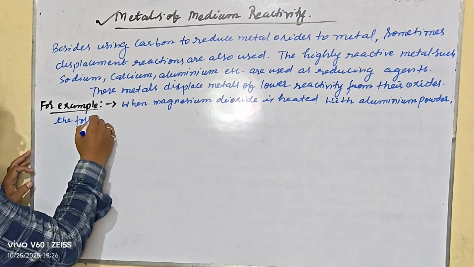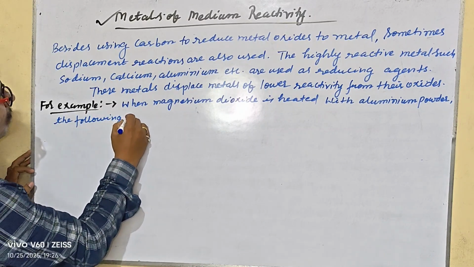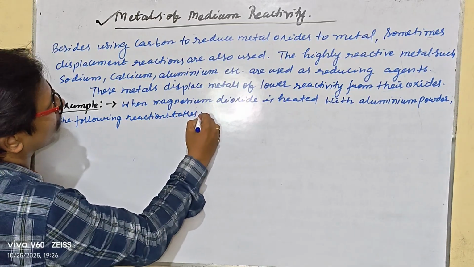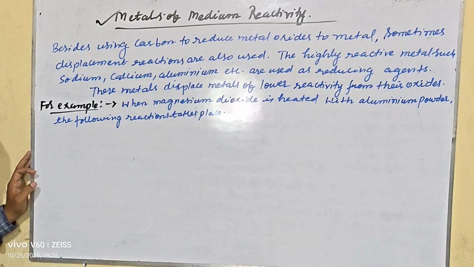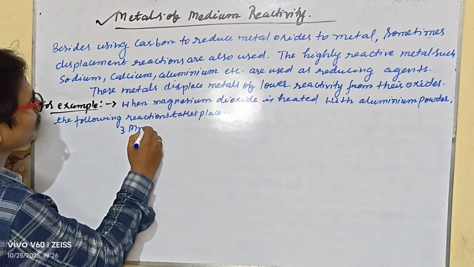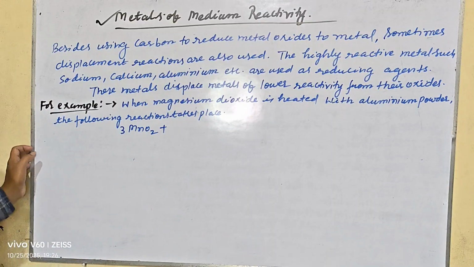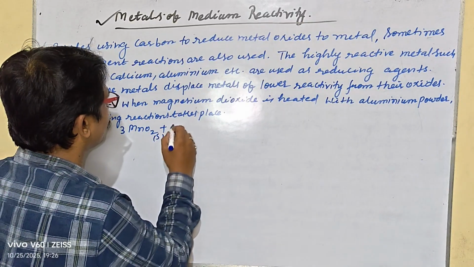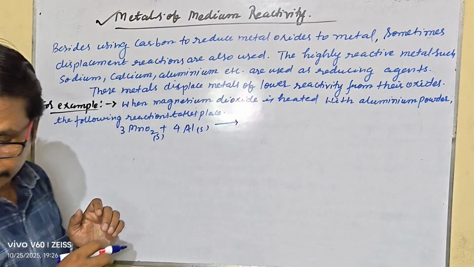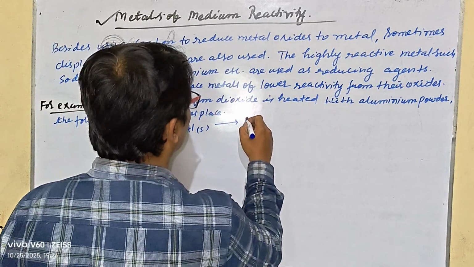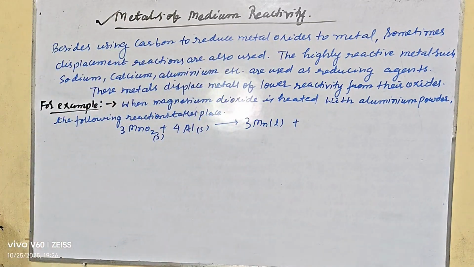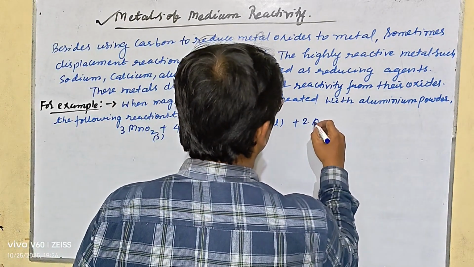What is the reaction? The reaction is 3MnO2 plus 4Al, both in solid form, that gives you 3Mn in liquid form plus 2Al2O3 plus heat.